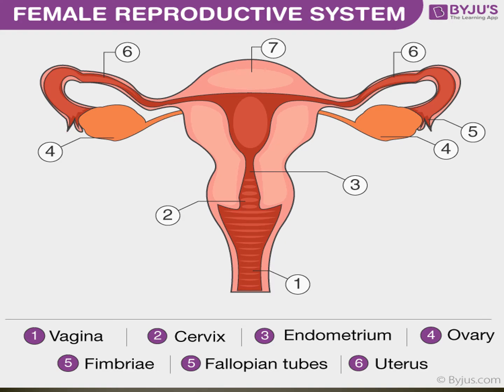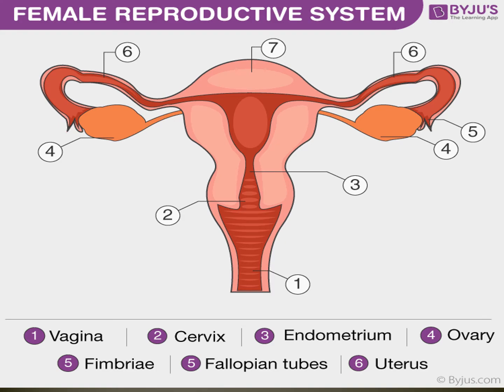There a pair of testes, here a pair of ovaries. The ovary produces female gametes, that is the ovum.